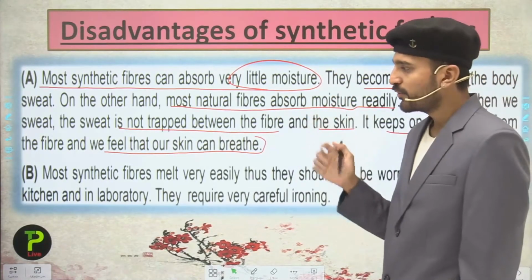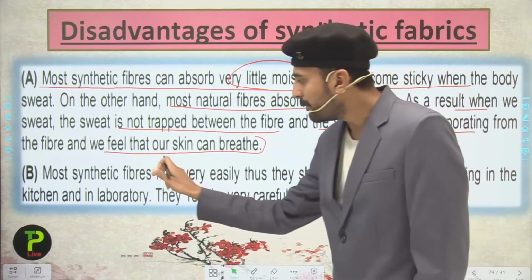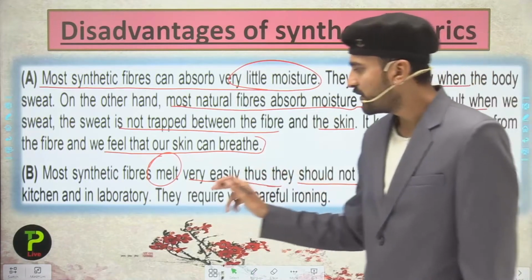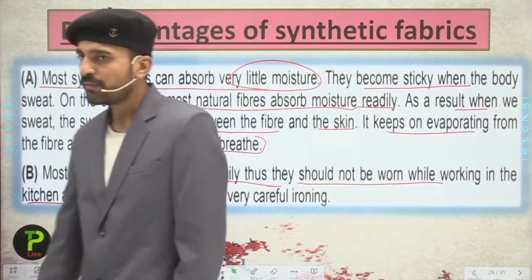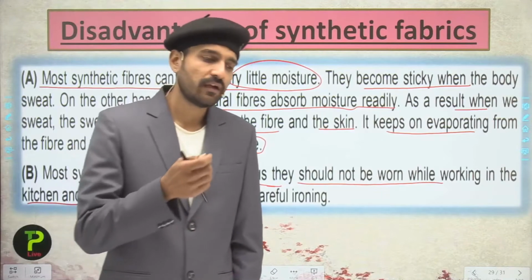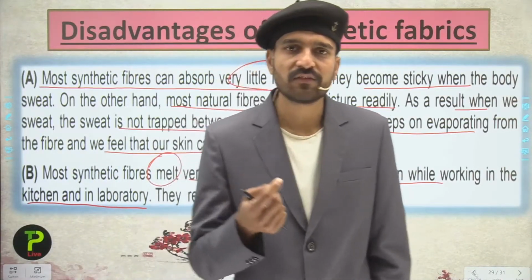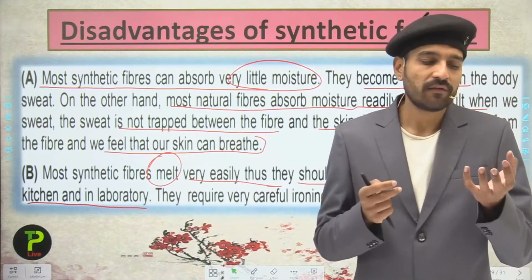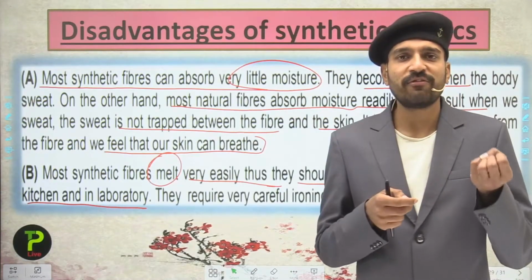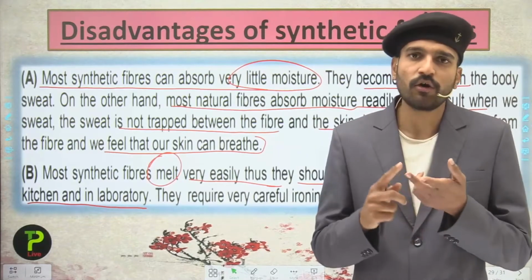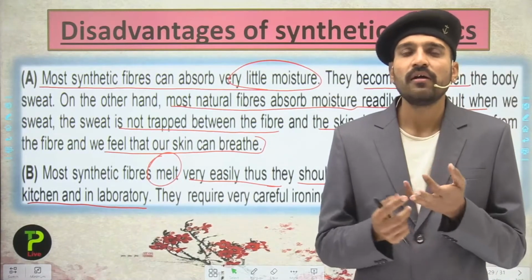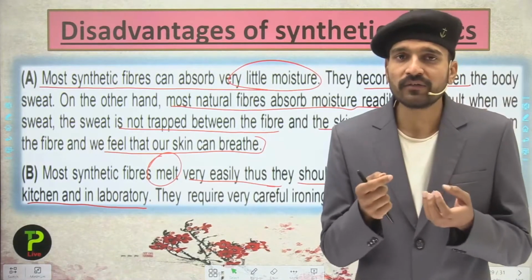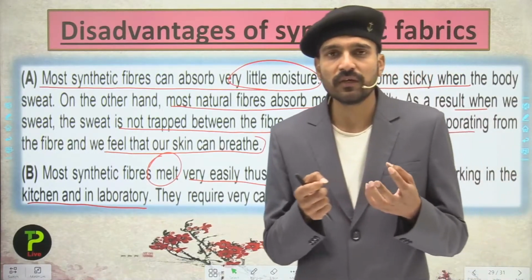Now moving to the second point: most synthetic fibers melt very easily, so they should not be worn while working in the kitchen or in the laboratory. You have seen that nylon melts when it catches fire, and we are also going to see in the upcoming slides what happens when we expose a particular fiber, either polyester, nylon or cotton, to fire, and how it burns, either melting or burning with some flame.